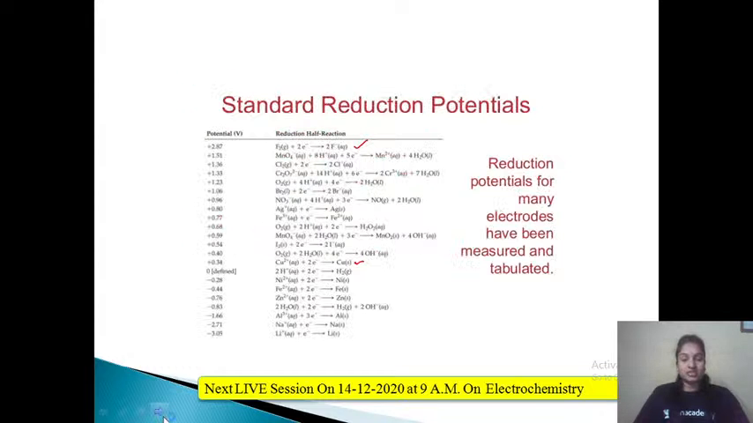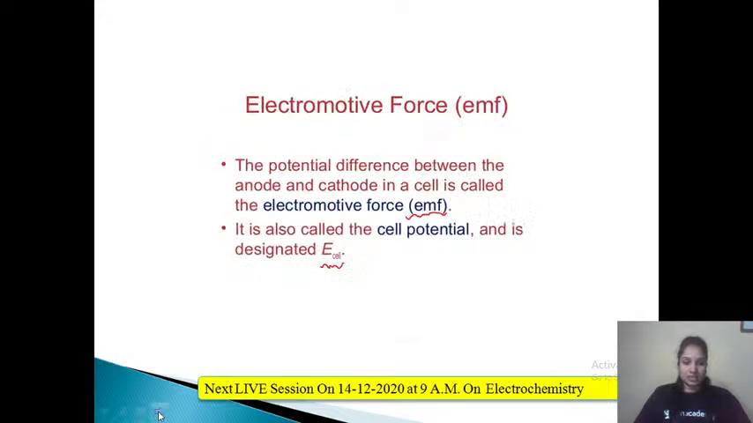Okay. So these are the standard reduction potential values. Negative values indicate they are undergoing reduction, or they can make anything undergo reduction, that is they act as a better reducing agent. Greater the negative value, greater will be its ability to act as a better reducing agent, and greater the positive values, it will act as a better oxidizing agent, right?